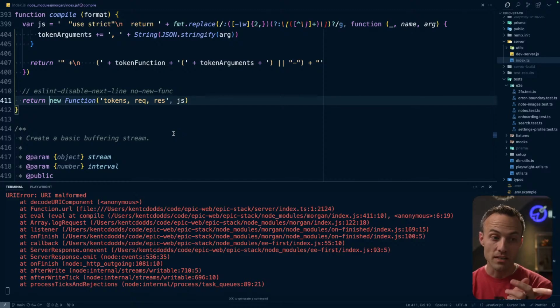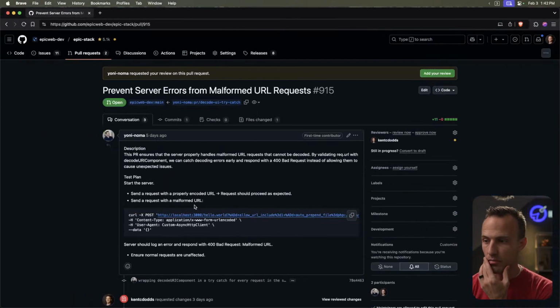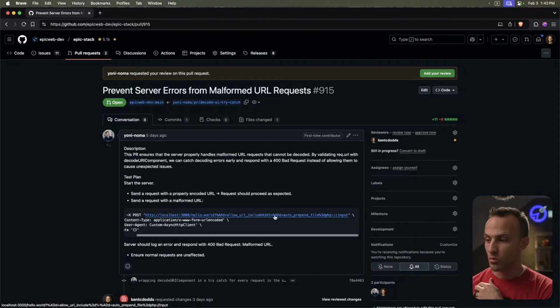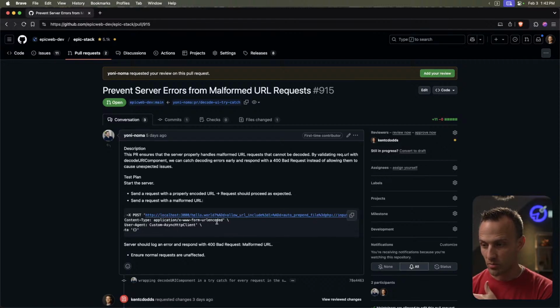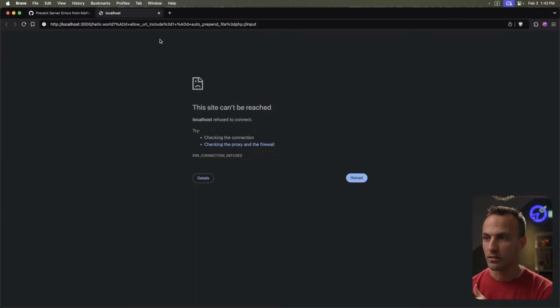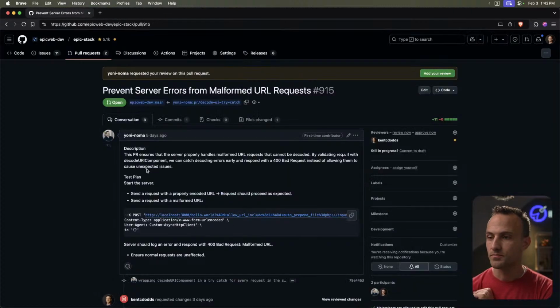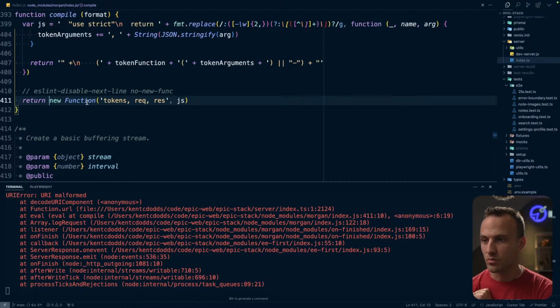Yeah, so that's what I said, actually. I said URL.canParse to validate that the URL is parsable. But what's interesting is that this is technically parsable. This is a valid URL. This is totally an allowed URL. The problem is that, whatever, I don't know what this guy is doing?